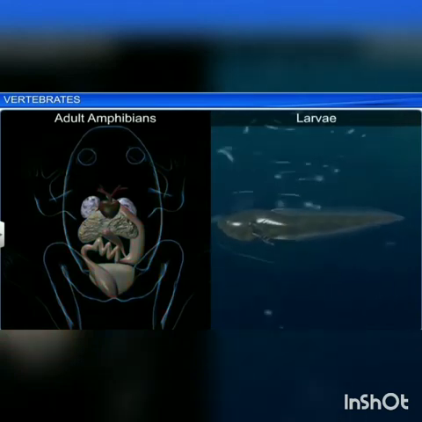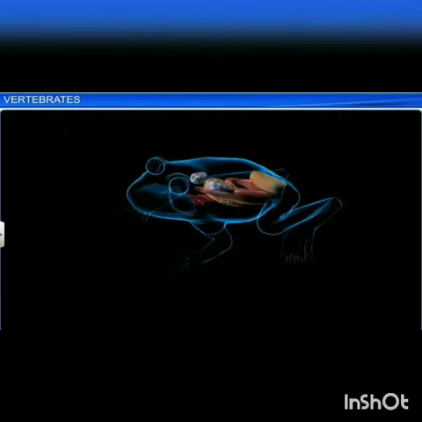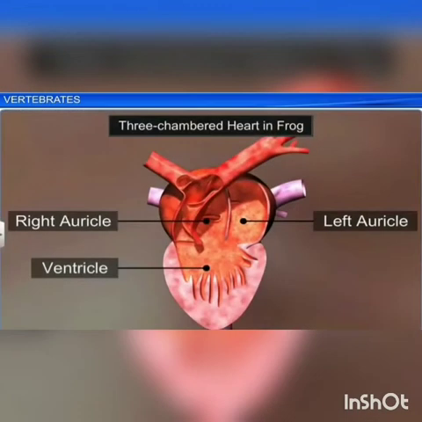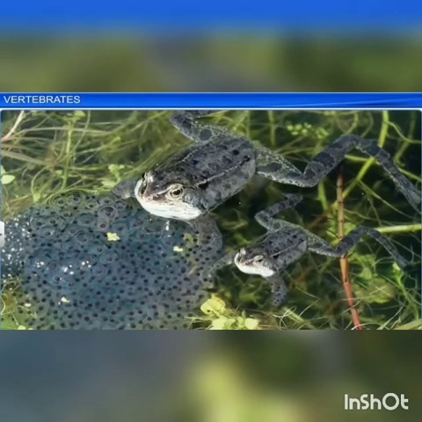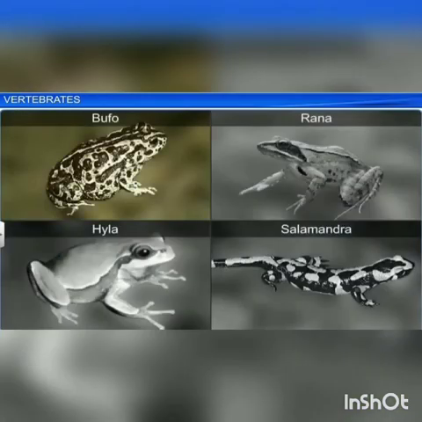The adult amphibians respire with the help of lungs and through skin, whereas the larvae respire through gills. Here, the heart is three-chambered with two auricles and one ventricle. Sexes are separate and fertilization is external. They are oviparous and development is indirect. They show hibernation and estivation. They are poikilothermic animals. Examples are Bufo, Rana, Hyla and Salamandra.